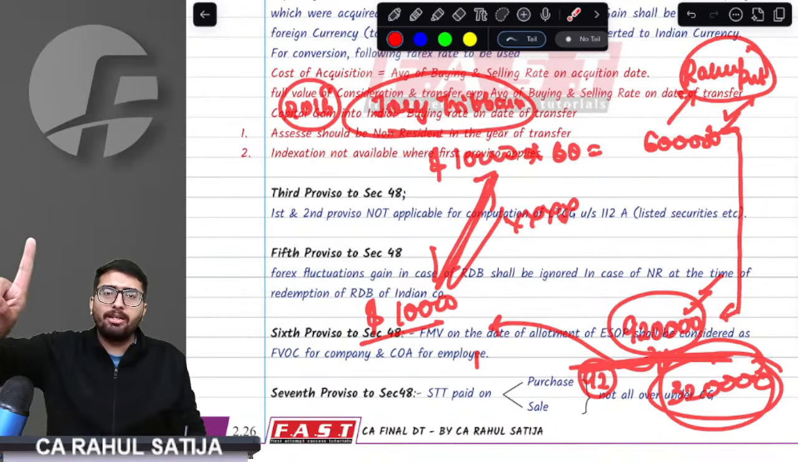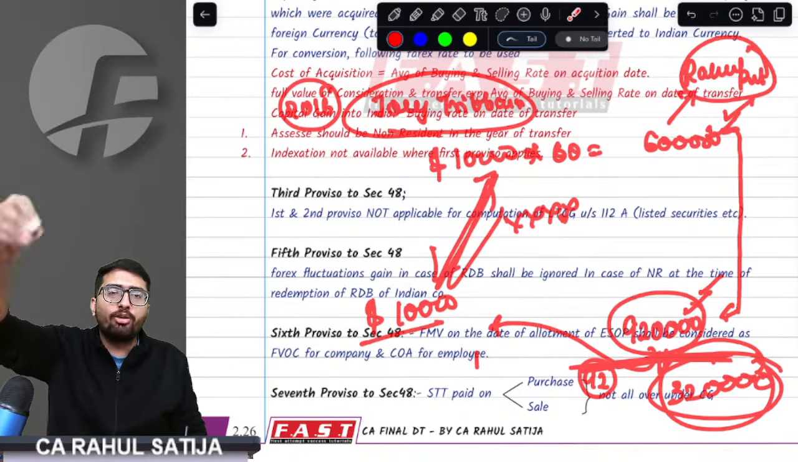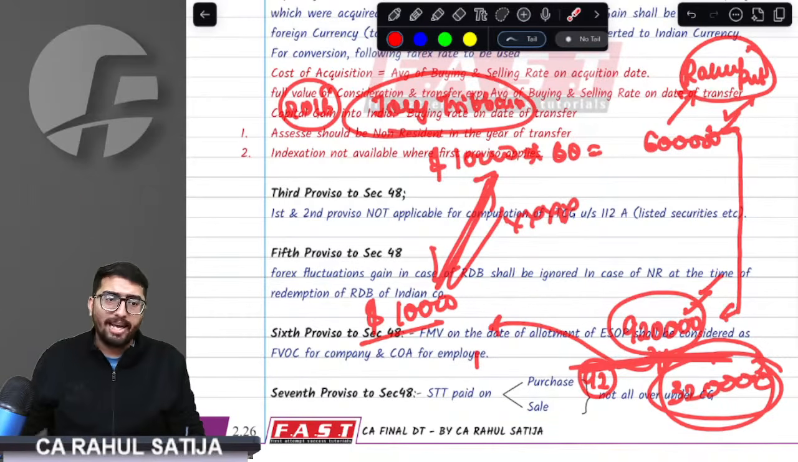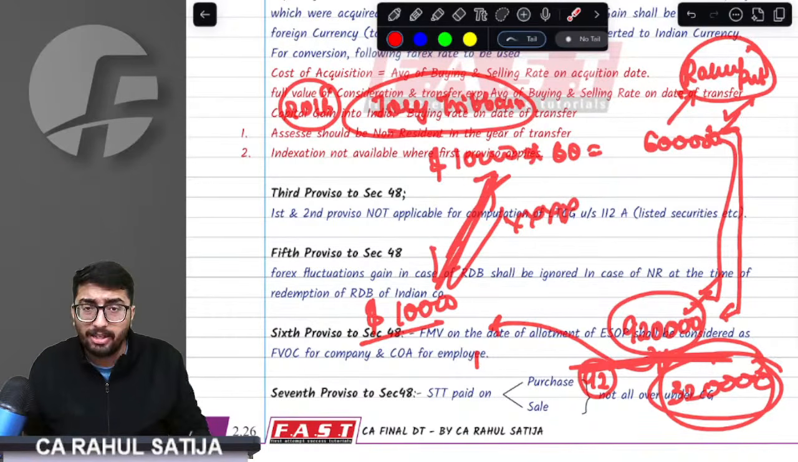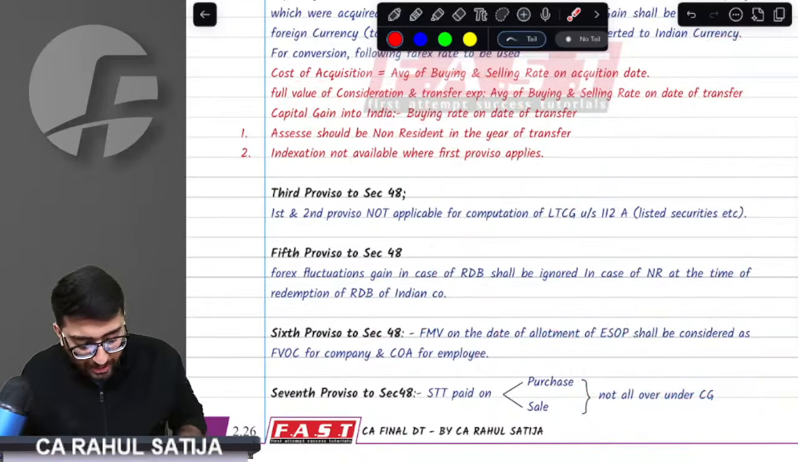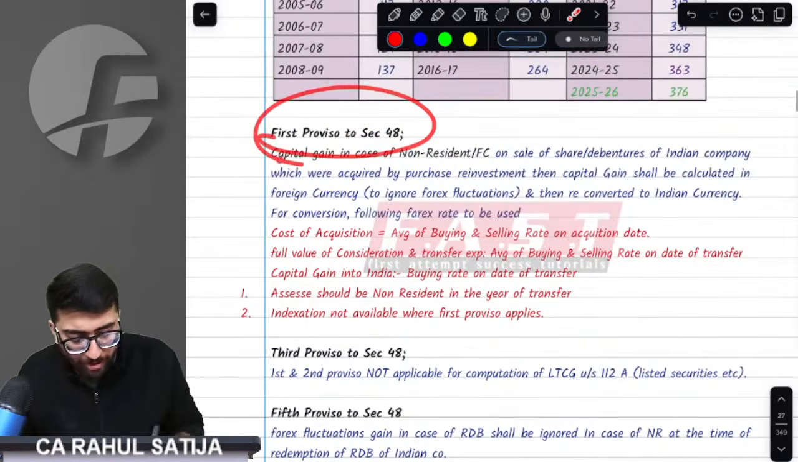Are you getting this point? Because of foreign exchange fluctuations, because of rupee depreciation, or you can say because of dollar appreciation, his actual gains are zero. It might appear that he is earning, but he is not earning actually. So in that case, the first proviso to section 48 would come into the picture.